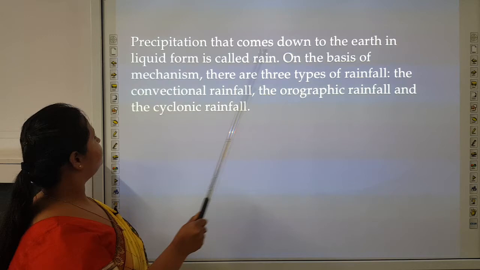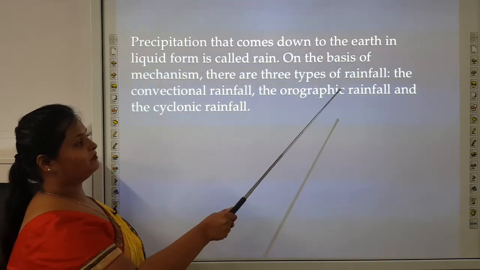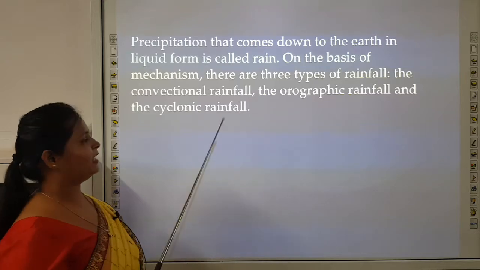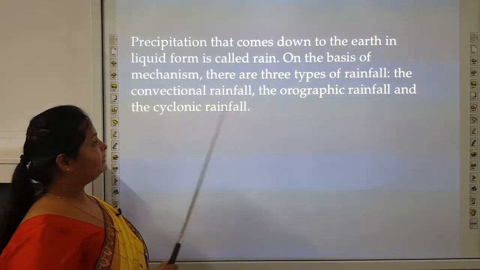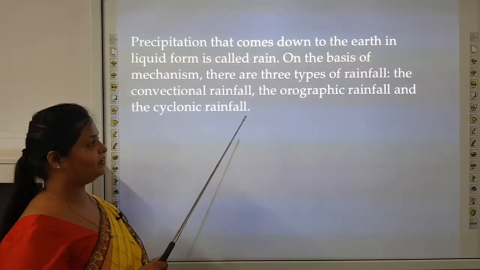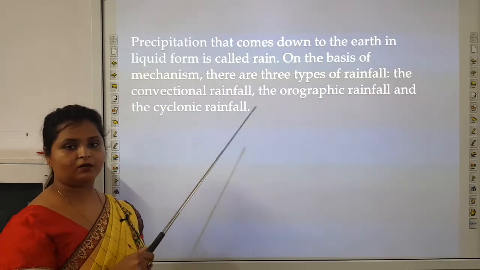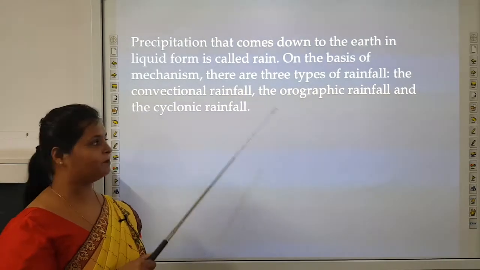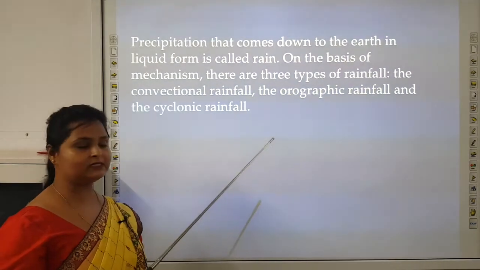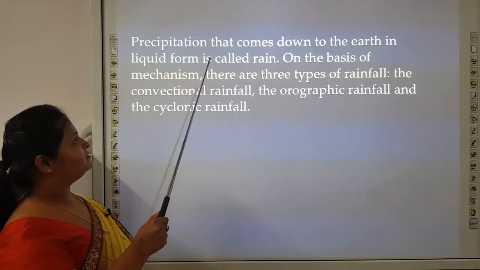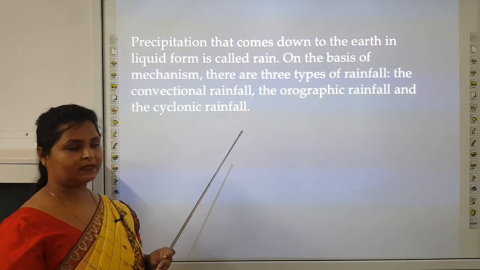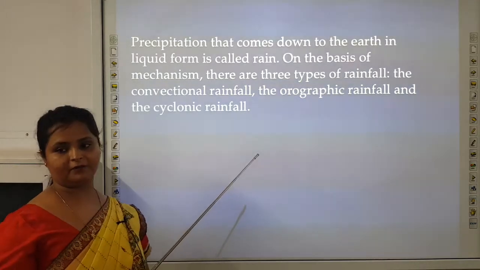On the basis of mechanism, there are three types of rainfall: convectional rainfall, orographic rainfall, and cyclonic rainfall. You just have to remember the names, because these rainfalls are not explained in your book and are not a part of your course. You will read about them in further classes. And you all know what precipitation is: the amount of water that comes down to the earth in the form of rain.